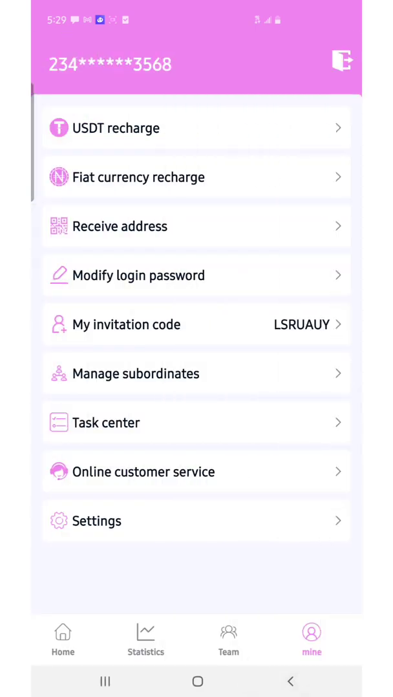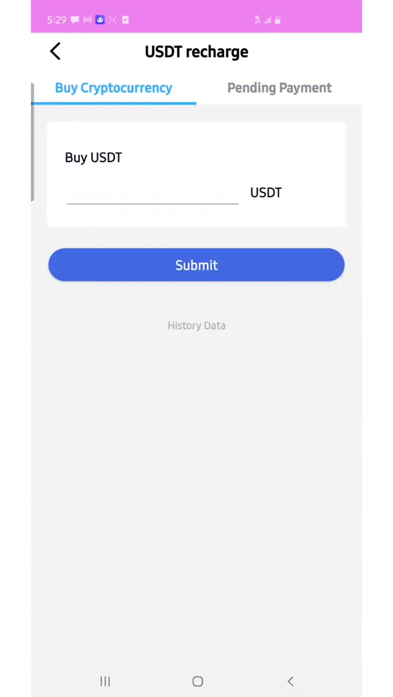So this is the receiver address for you to recharge. This is the USDT recharge. You can recharge your USDT with either TRC20, ERC20 or BEP20, based on the one that you are using to receive funds from your Binance account or any other account.